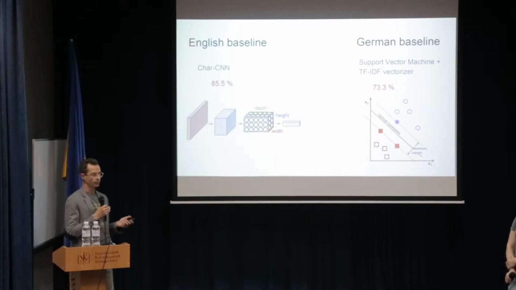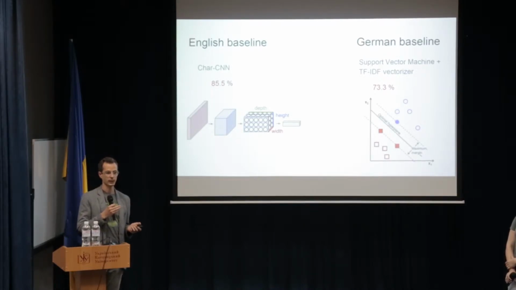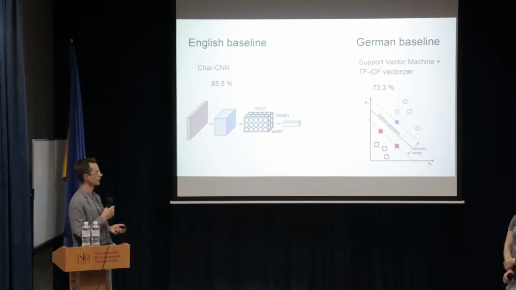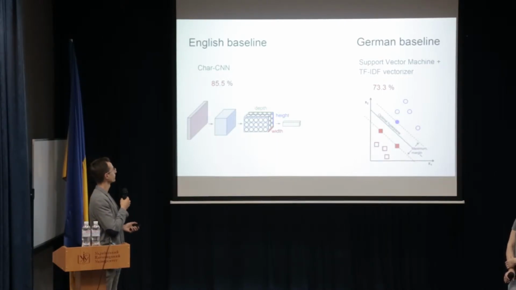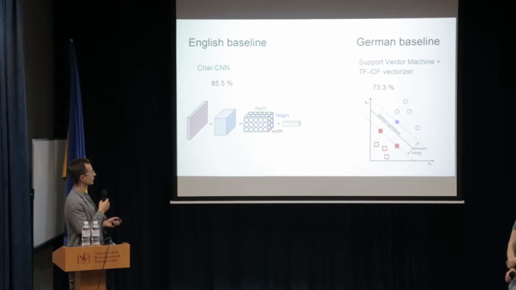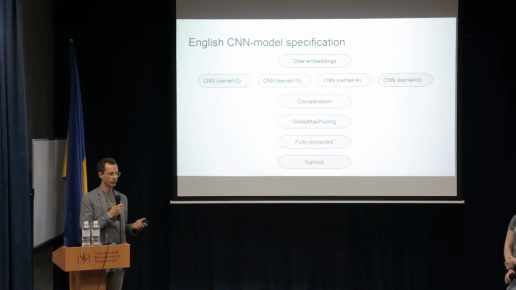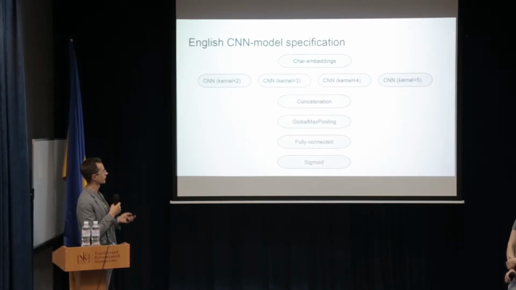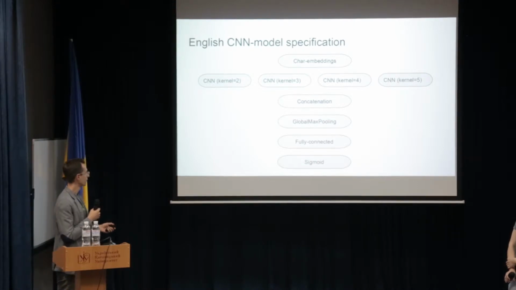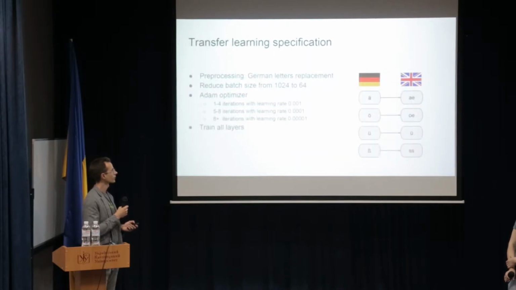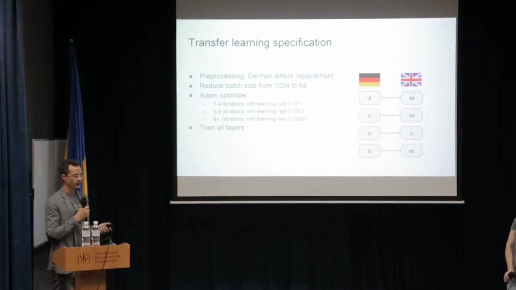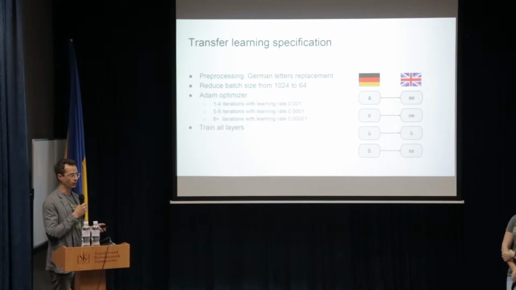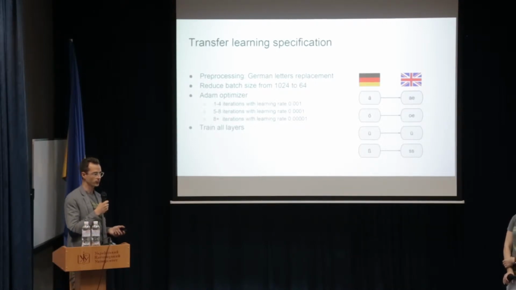So in order to compare our method with later models we created two baselines. First the English baseline and the German baseline, as you can see here. And we created after this an English CNN model. Here you can see the architecture we use, especially 4 different kernels. And after this we made some specifications for our model, for a transfer learning model.